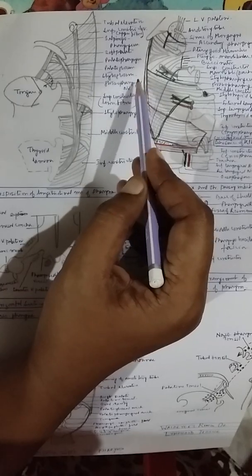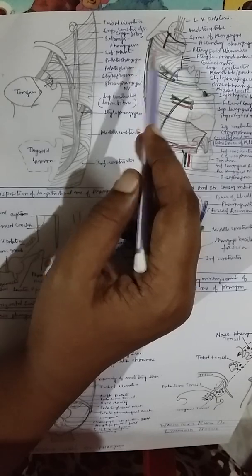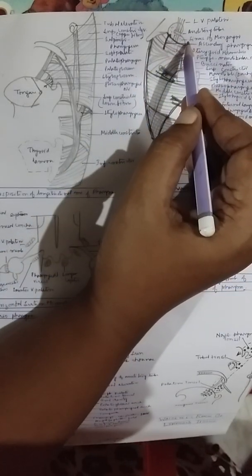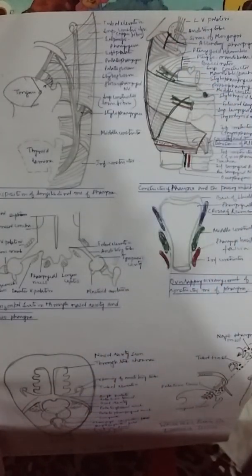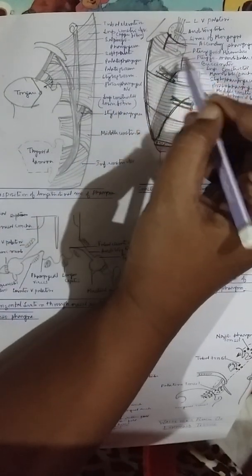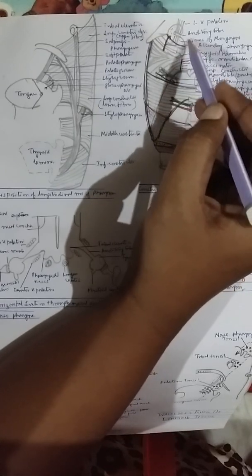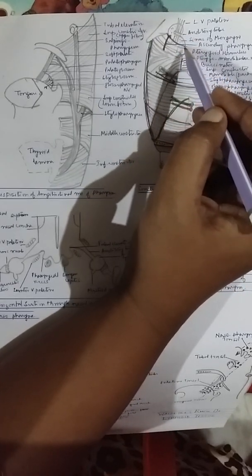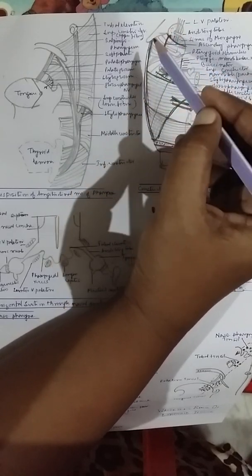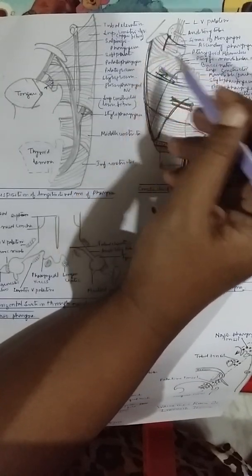Now, the loose areolar tissue is also termed the buccopharyngeal fascia. It arises loosely from the buccinator muscles and over the pterygomandibular raphe and covers all the constrictor muscles and gets inserted to the pharyngeal raphe, where all the constrictors get inserted.